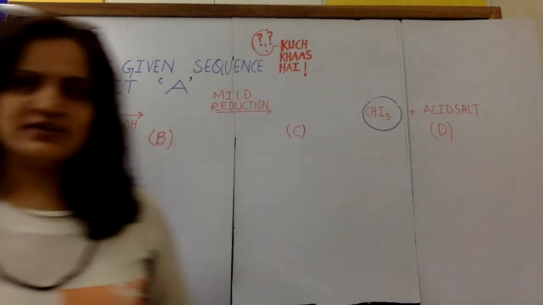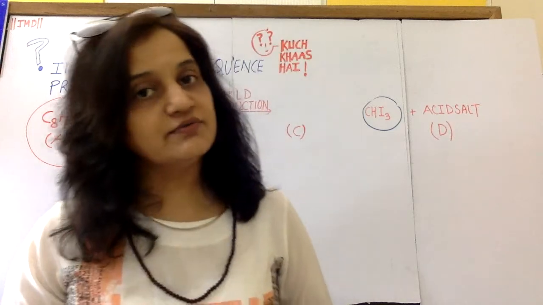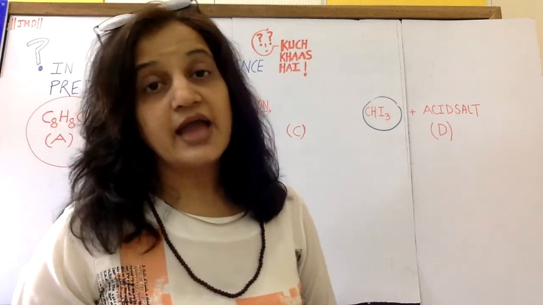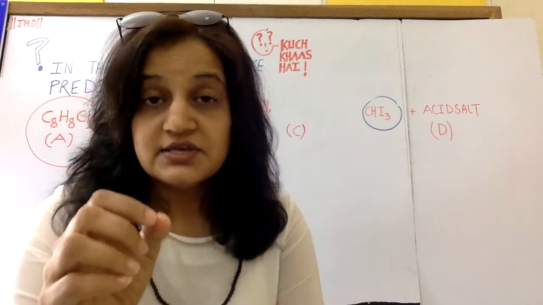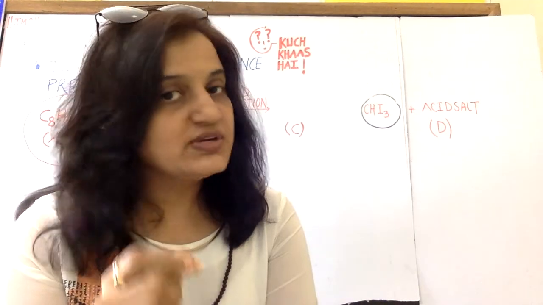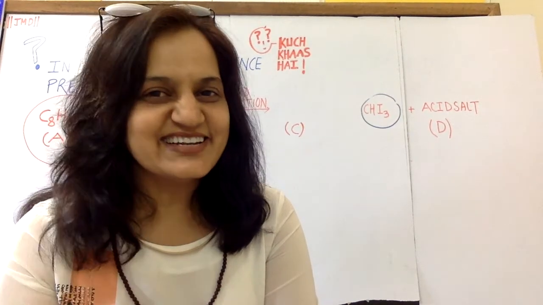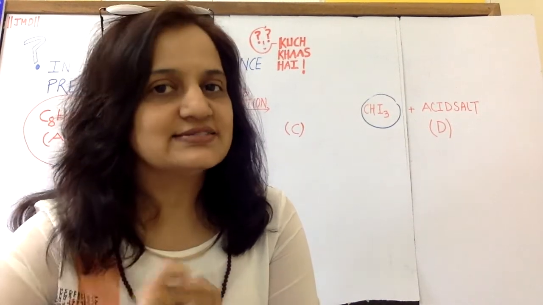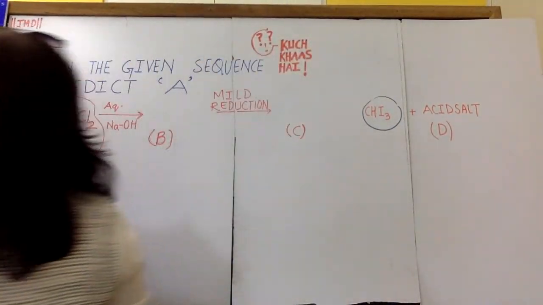Generally, students have difficulty in solving such questions. They say, ma'am, we have learnt all the reactions, we know everything, but it's difficult to actually identify in the sequence who is who. Now see, the main thing to tackle such questions is you should know all the reactions thoroughly, which you can know by practicing, to write and practice. Okay? Now look here.